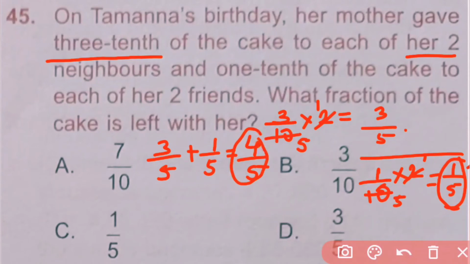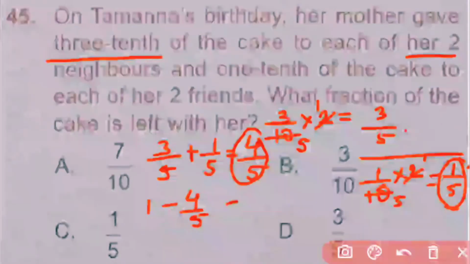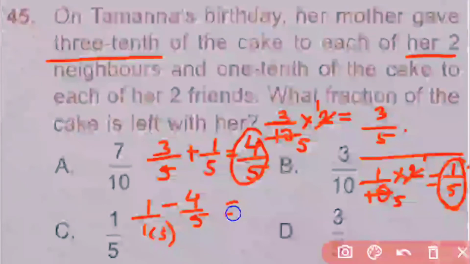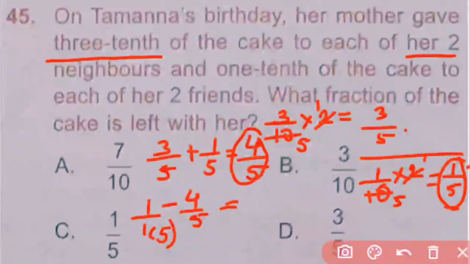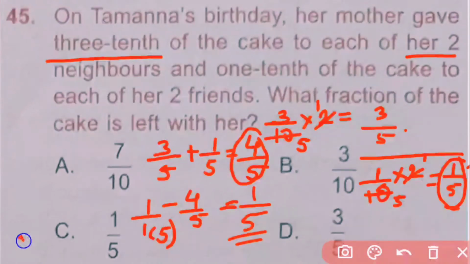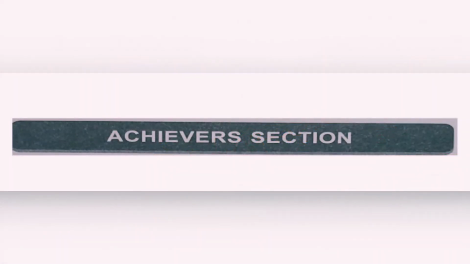And now what fraction of cake is left with her? So fraction of cake left is equal to 1 minus 4 by 5. Here the denominators are not the same, so we first make them equal. So here we need to multiply by 5. So now the denominators are the same. 5 minus 4 is equal to 1 by 5. The answer is 1 by 5. So 1 by 5 cake is left with her. C is the correct answer. Next section is the achiever section.